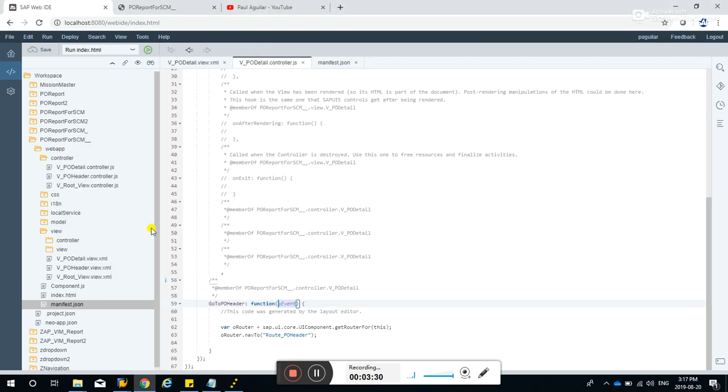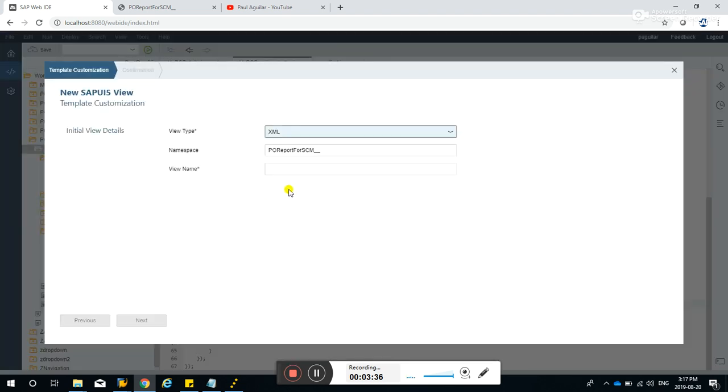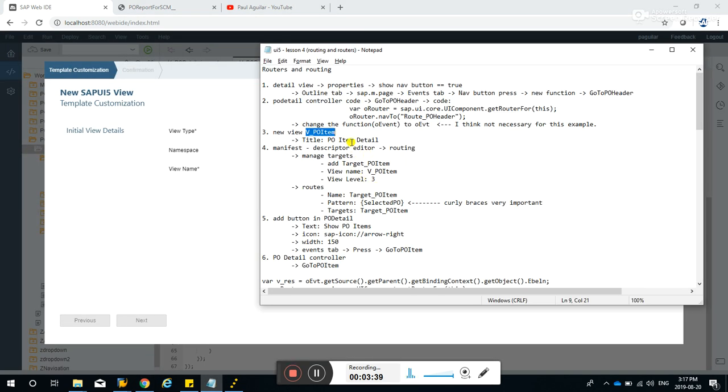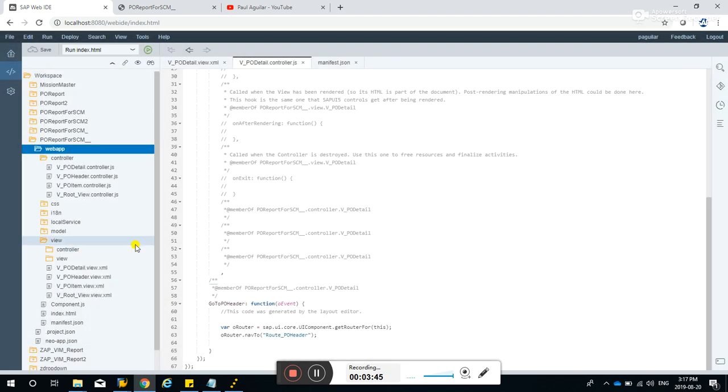So let's create a new view this time. Go to web app, new SAP UI5, and for the view name, let's make it VPO item. Hit next, finish.